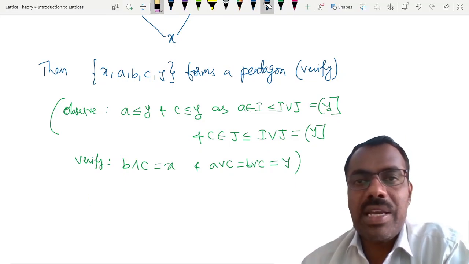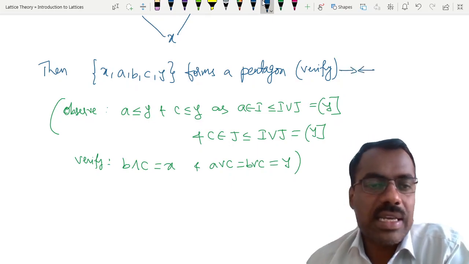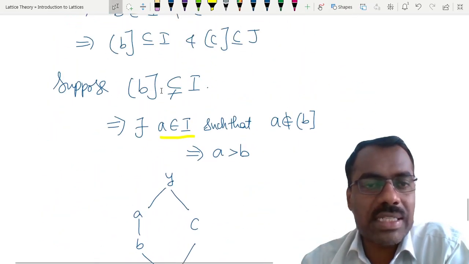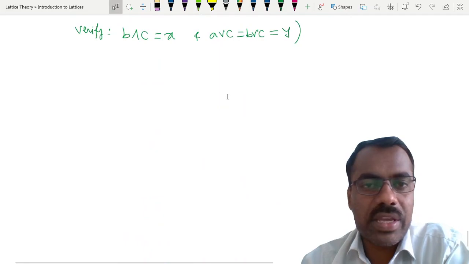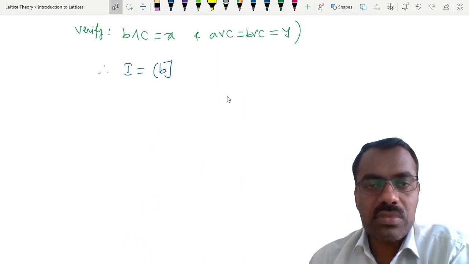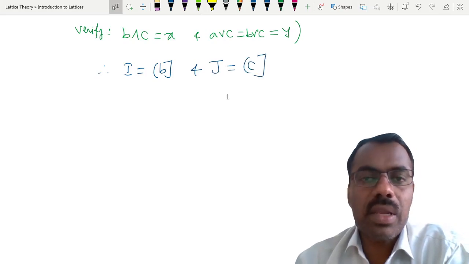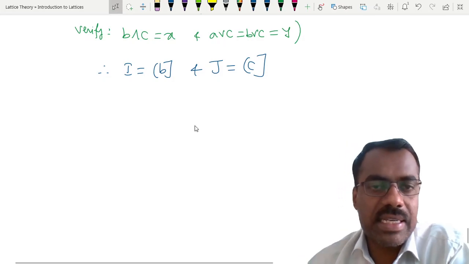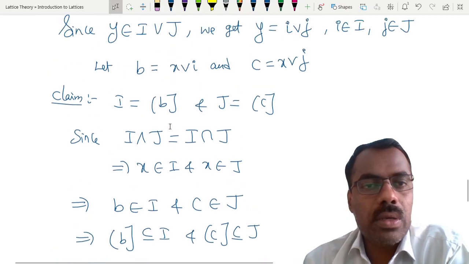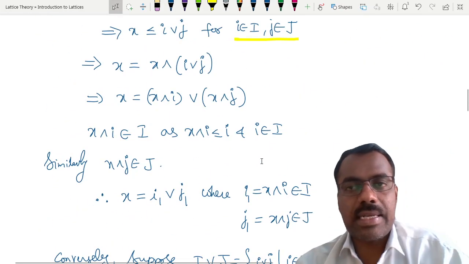That means, because our L is distributive, this is not possible. Hence, this arose because we assumed that it is strictly unequal. So therefore, our I should be generated by B, and similarly J is generated by C. Is this clear? Right? Okay. So we'll stop here and we'll see some more properties in the next class. Right?